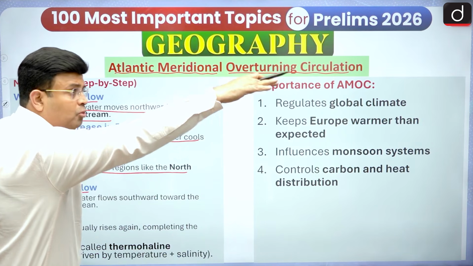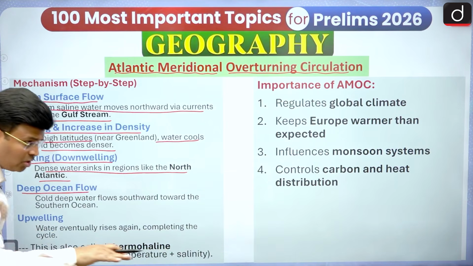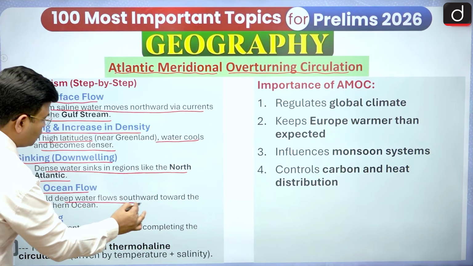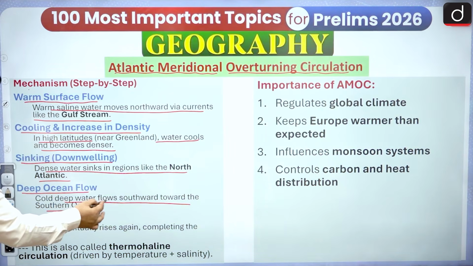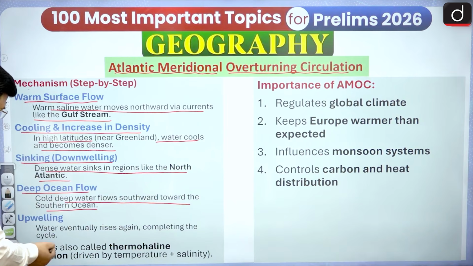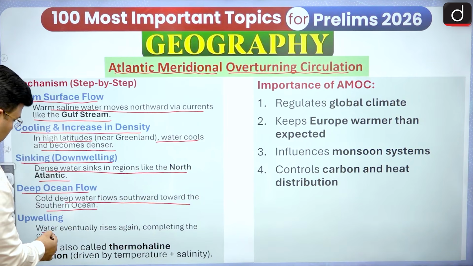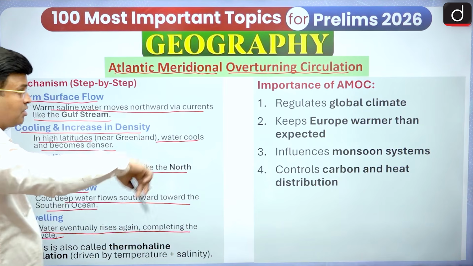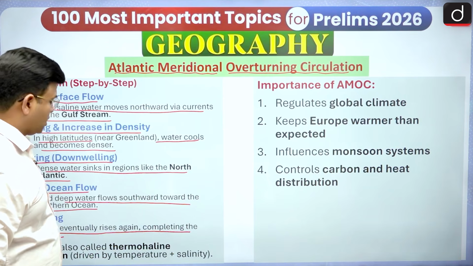It is in the polar region, high latitude, heavy water, started moving down, and then started coming towards the equator. So the cold deep water flows southward toward the Southern Ocean, and upwelling. And now when it is coming up, then water naturally rises again, completing this cycle. So one cycle is completing, and it is known as the Atlantic Meridional Overturning Circulation.